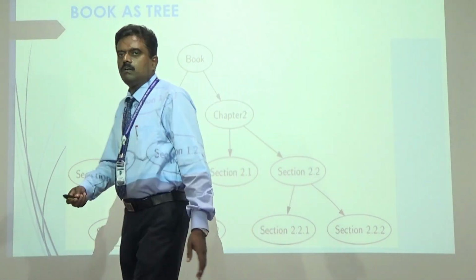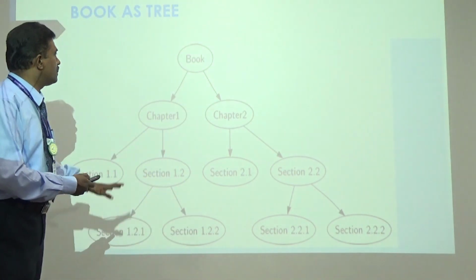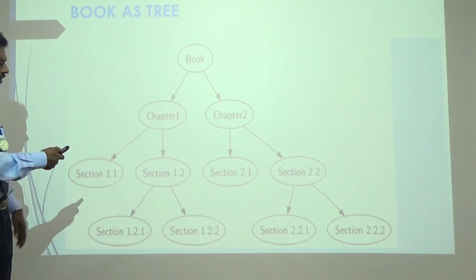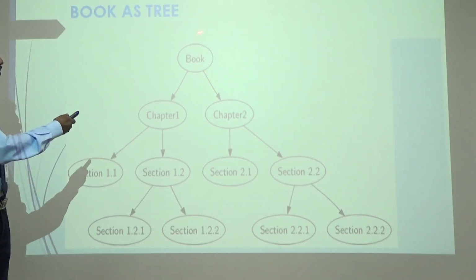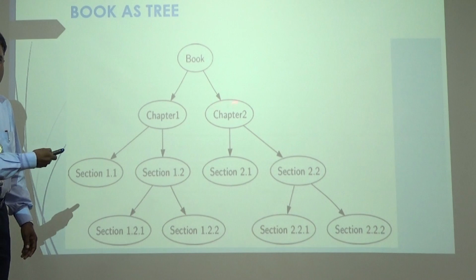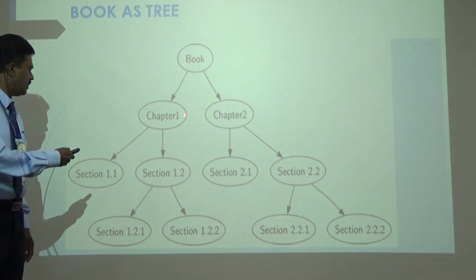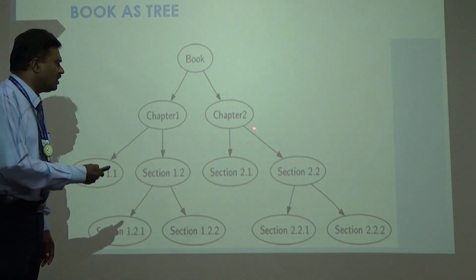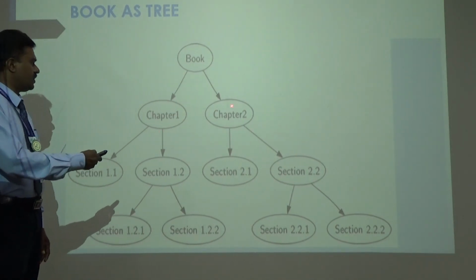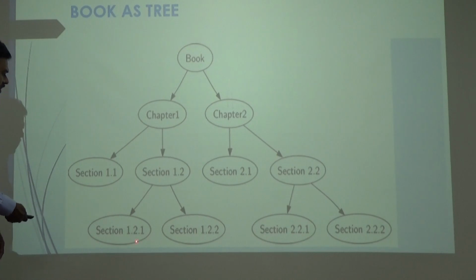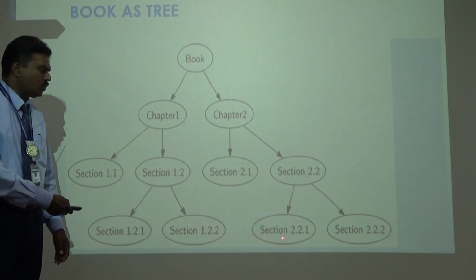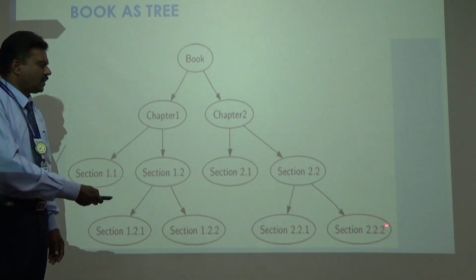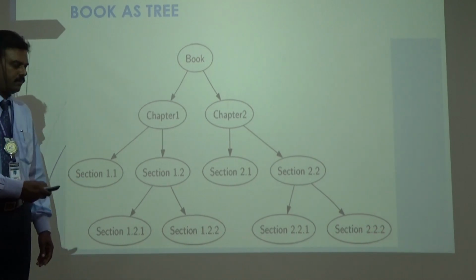I would like to show one more example of a tree, for example, the book tree structure. Here the book is the root node, and the chapters are the child nodes of the book. Then the sections 1.1, 1.2, 2.1, 2.2 are the subnodes of the chapters. Then the sections 1.2.1, 2.2.1, 2.2.2 are the leaf nodes, which are available at the last phase of this tree.